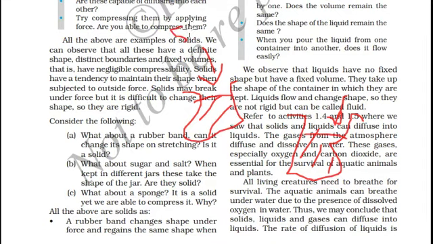If you put 500 ml of water in this container, water will take the shape of the container. If you put the same volume into one more container of a different shape, water will take the shape of that container also. In both cases, the volume remains the same, even though the shape is changed.